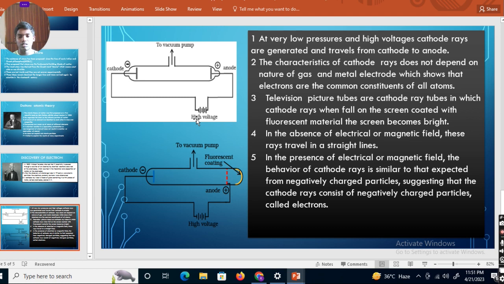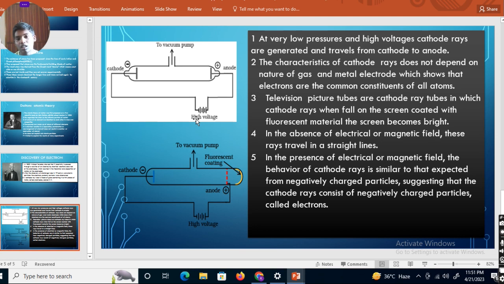So, this is the discharge tube experiment. Now, this experiment proves that all atoms consist of electrons, which are a common part irrespective of the nature of gas and metal electrodes. The results of this experiment are also given. When we coat the screen with coating, we see the bright particles, and the ultimate result is that electrons are present in the atoms, which we see when the screen is coated with fluorescent coating.